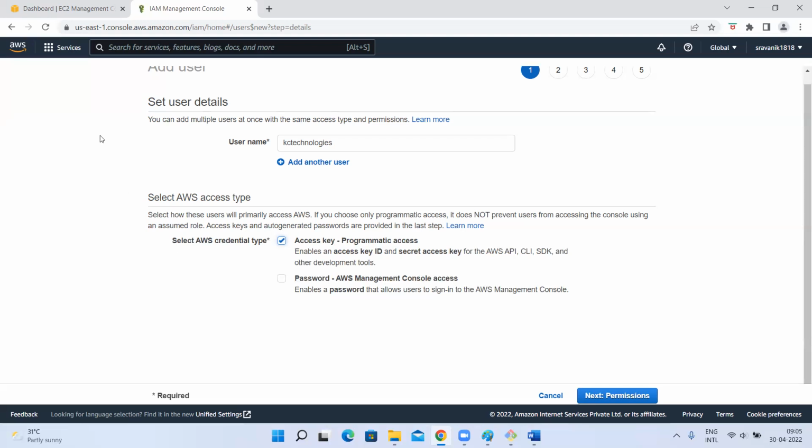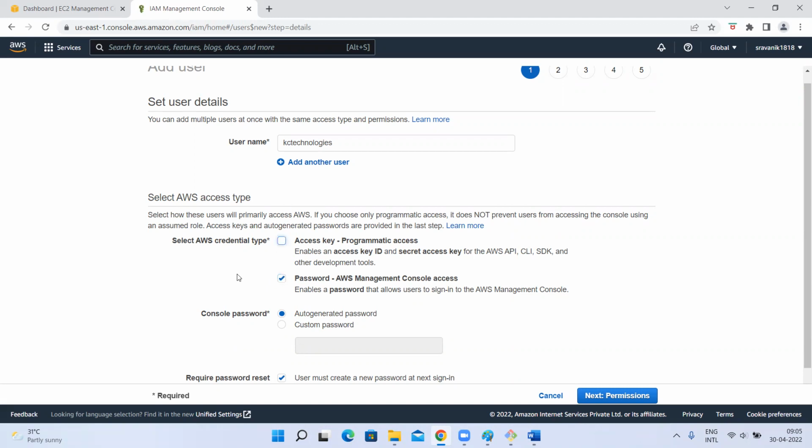No, madam. A radio button will be in round shape. When it is a checkbox, can you select multiple? Yes, I can select. If it is a radio button, you have to select only one. Checkbox means multiple. So here, you can select any of these. If you want only programmatic access, you select this. If you want only console access, you select this. If you want both, select both. Clear?